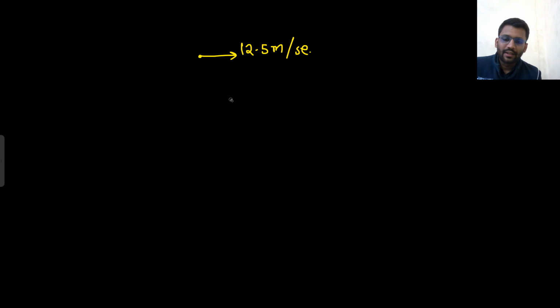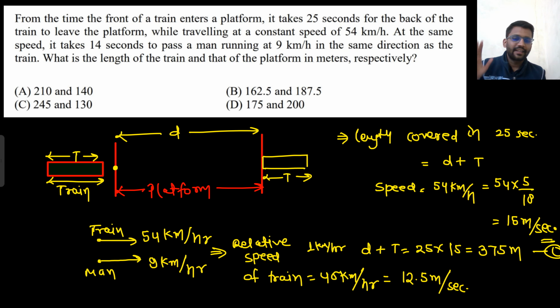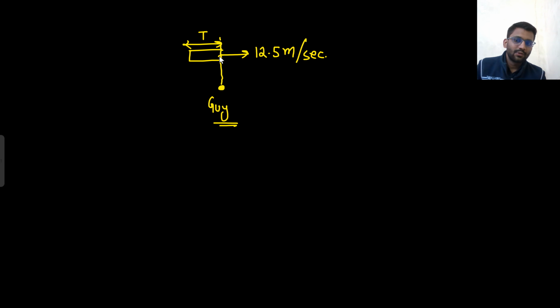Okay, this is not my train. My train is this. This is my train, the length of my train is t, which is running at 12.5 meter per second. And the guy is standing here. This is the guy, the man is standing here. Now, it crossed the man in 14 seconds. So, the front tire was here at some time. Let's assume at t equals to t1 it was here. And after t1, the train completely crossed it.